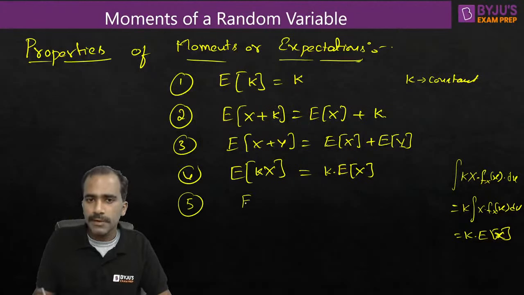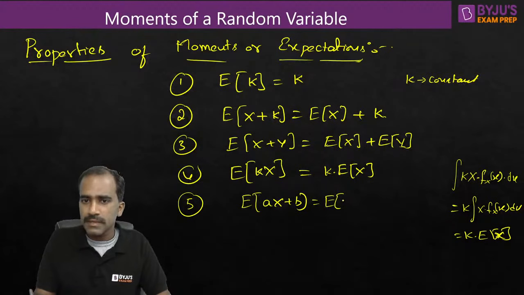Next, how about expectation of ax plus b? So I'm applying this property and this property together. We can write it as expectation of ax plus expectation of b.